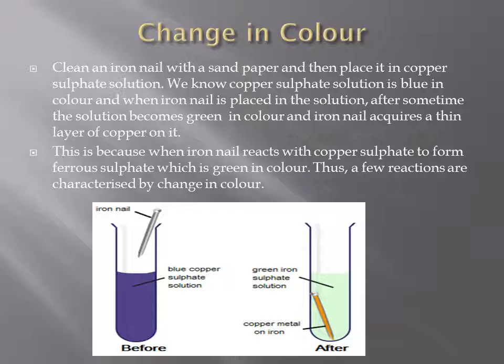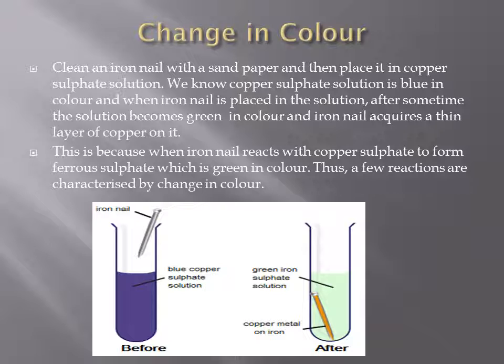We know copper sulfate solution is blue in color, and when an iron nail is placed in it and left for some time, you will see the solution becomes green in color and the iron nail acquires a thin layer of copper. This is because iron reacts with copper sulfate to form ferrous sulfate, which is green in color. Thus, a few reactions are characterized by change in color. Here you see ferrous sulfate becomes green, whereas copper sulfate was blue in color.